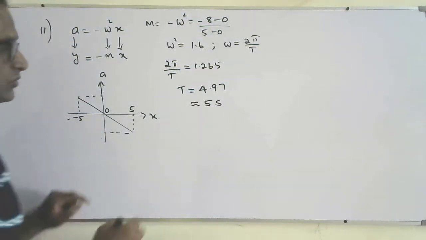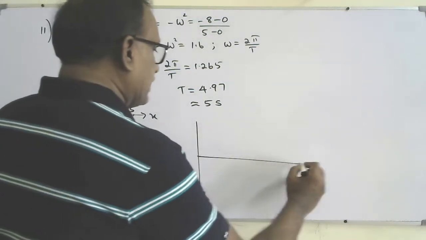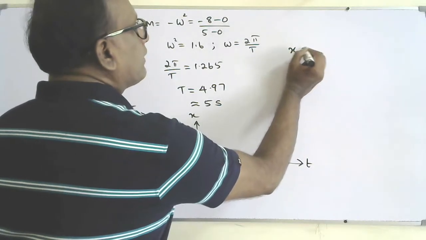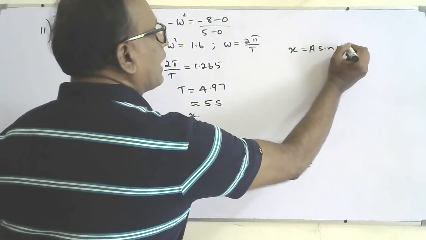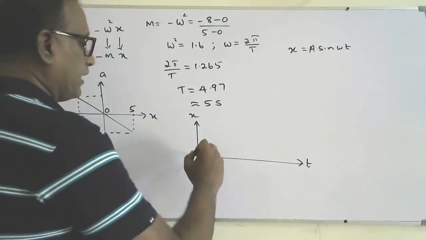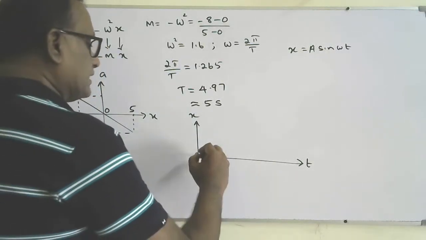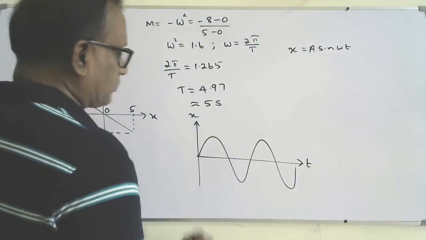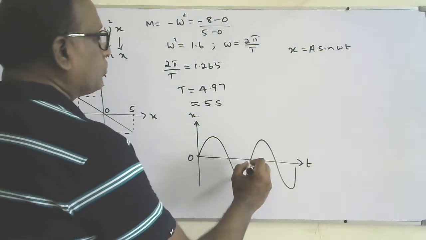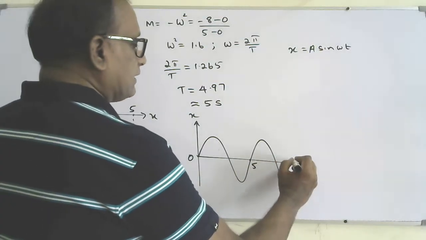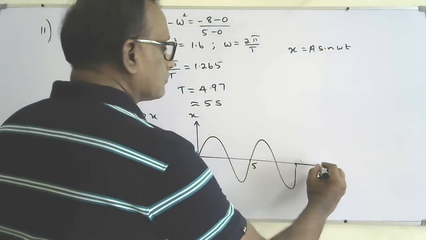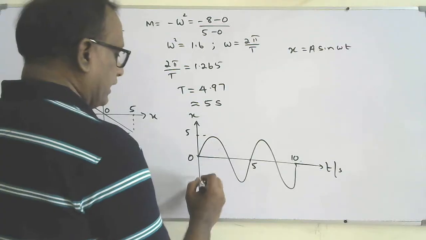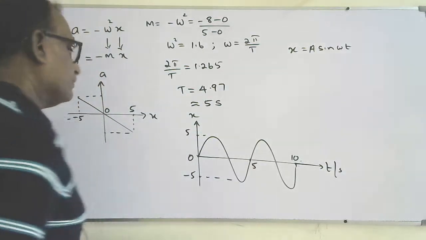So I know the period of the graph. Now I need to sketch the displacement-time graph. It's a sine graph because normally we give x equals a sine omega t. So when t equals 0, displacement is 0, and you can draw a graph for two full oscillations. So there you can see my graph a little bit. 0, this is the time period, you can say 5, this is 10 seconds. The amplitude is 5 and minus 5. That's the answer for this question.